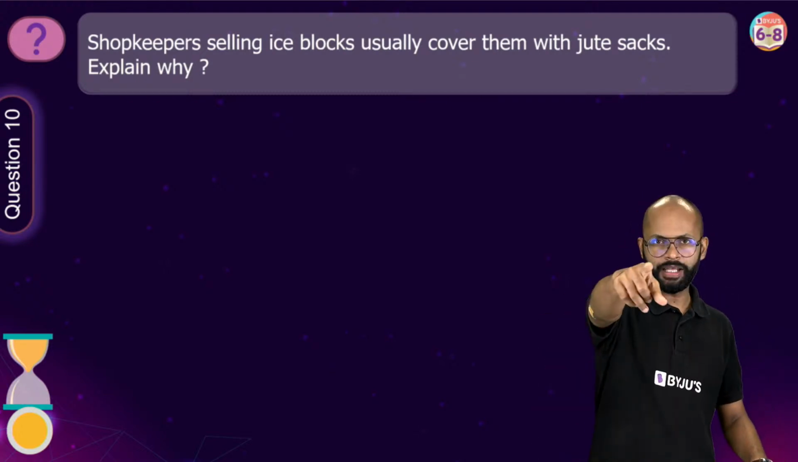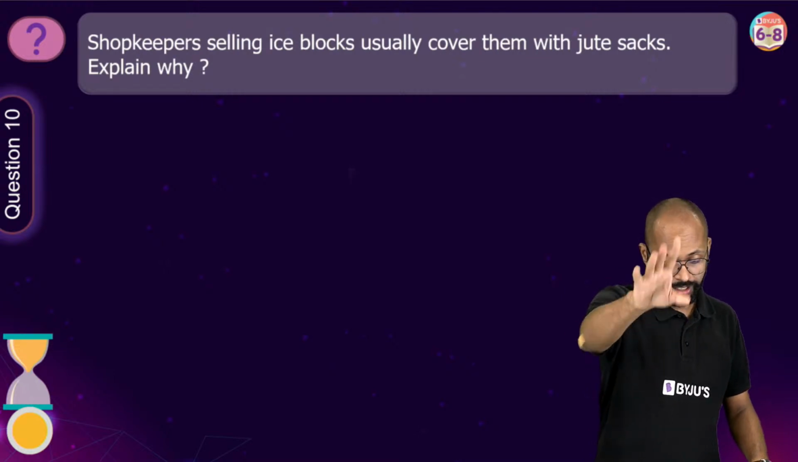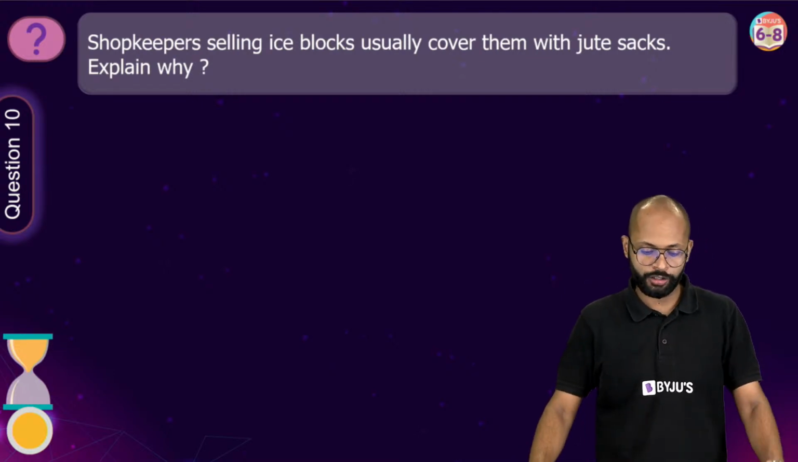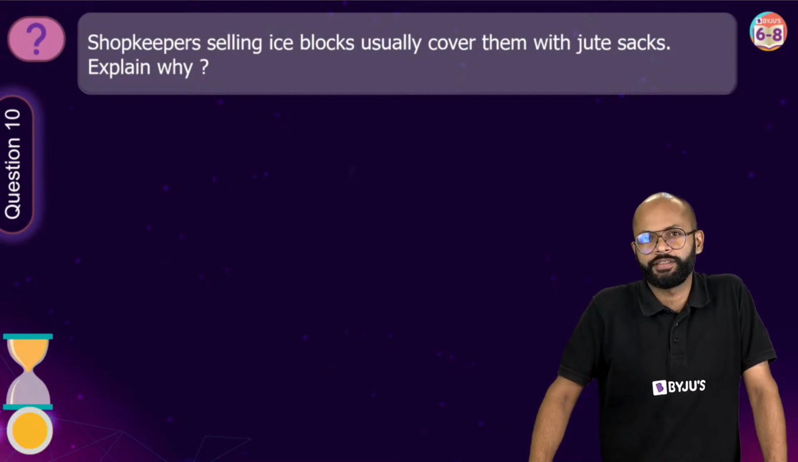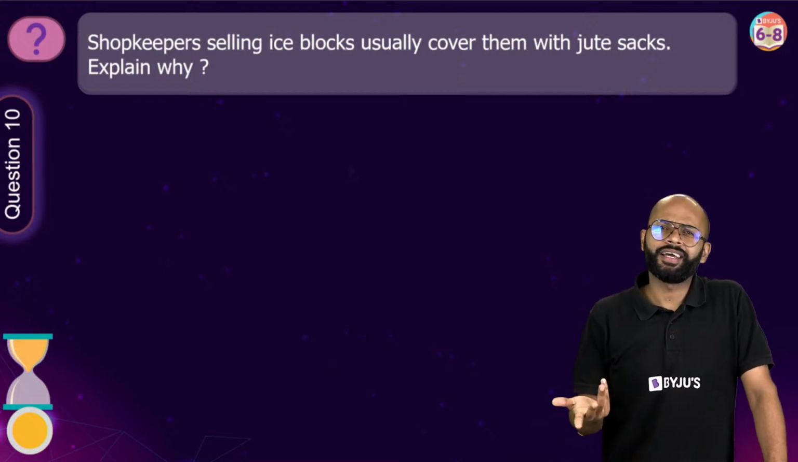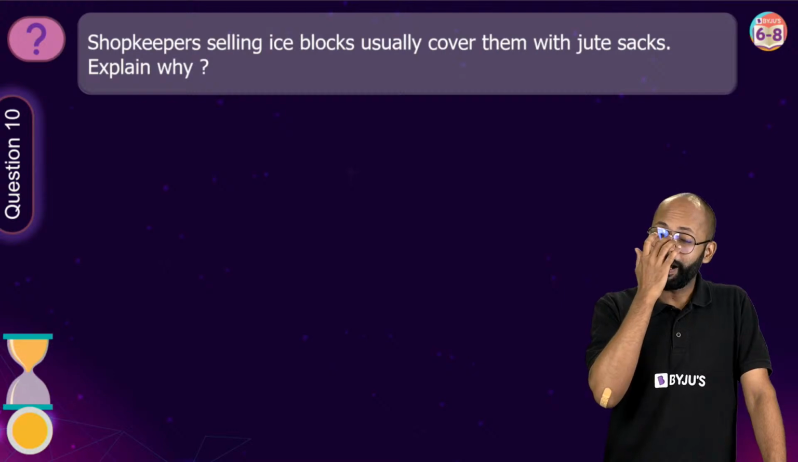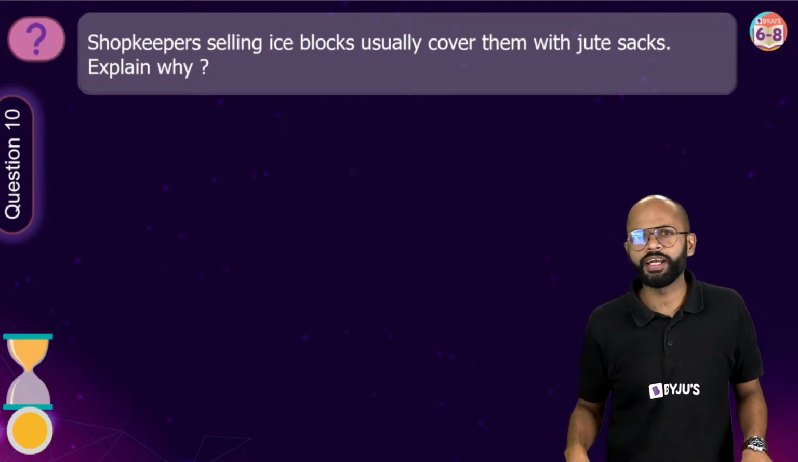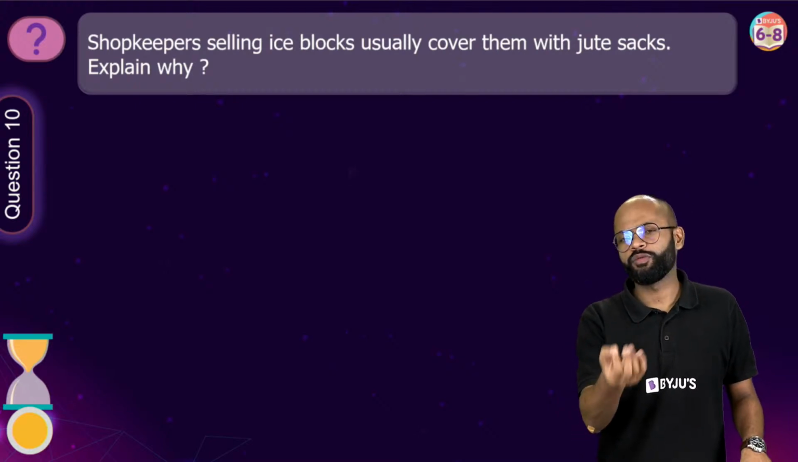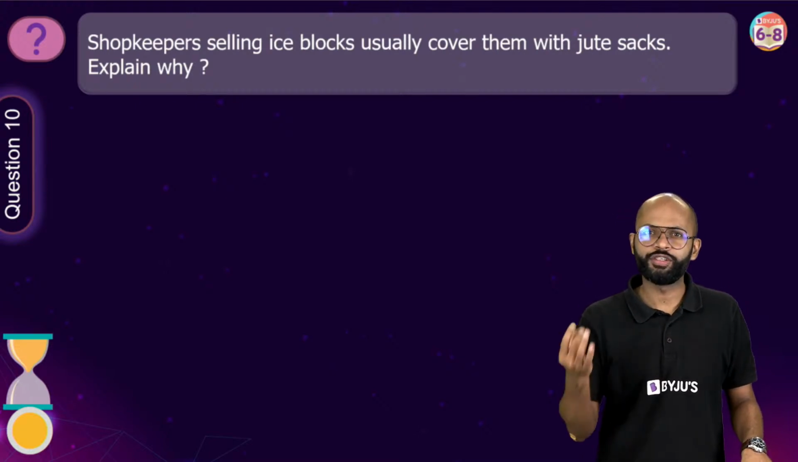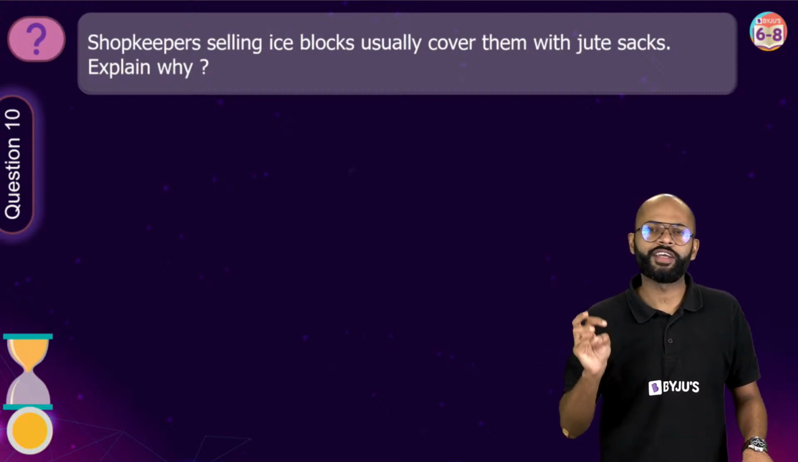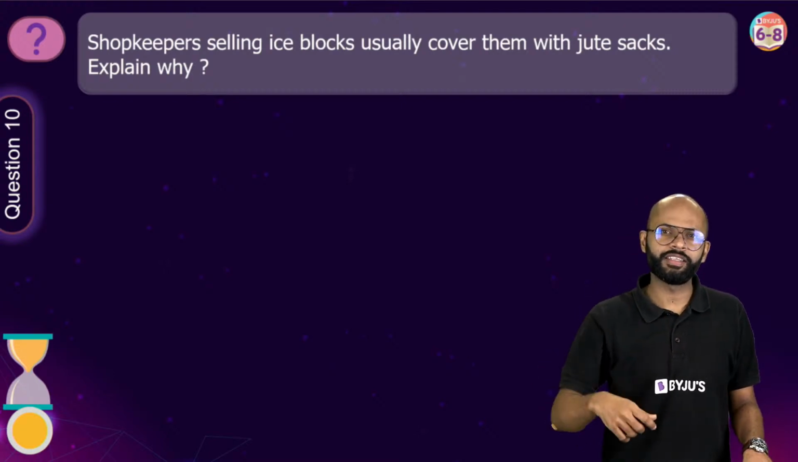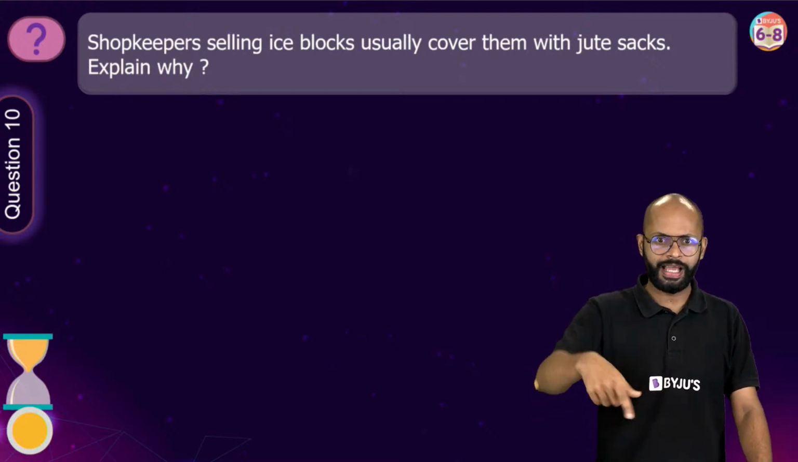Very good. Question number 10, are you ready? Last question hai. Shopkeepers selling ice blocks usually cover them with jute sacks. Explain why. Again, it's a very practical question, because when we go outside in summers, you will go for sugarcane juice, any juices, baraf gola, ice cream. There, the ice that is kept, you might have seen they cover it in jute sacks, right?